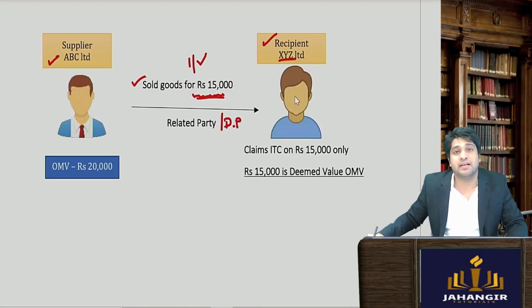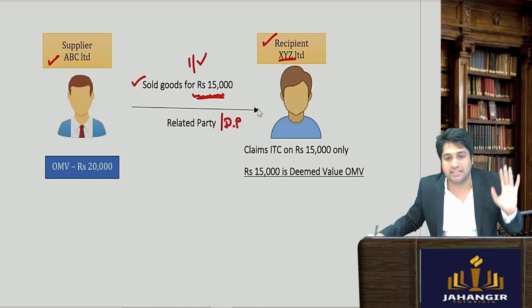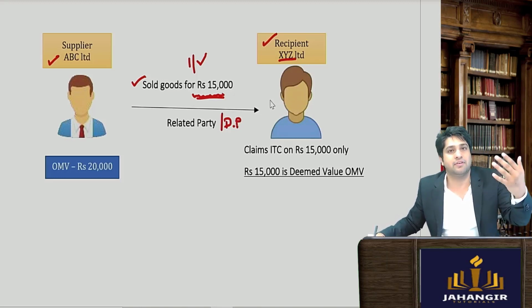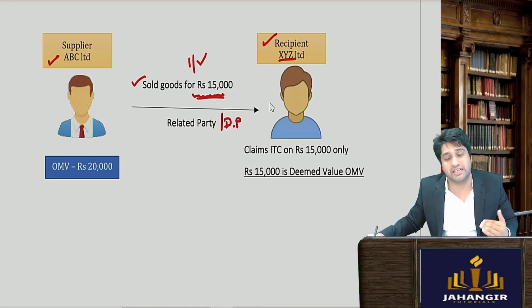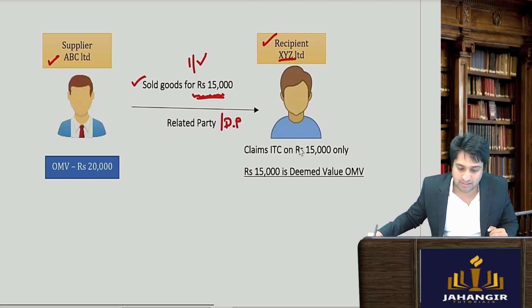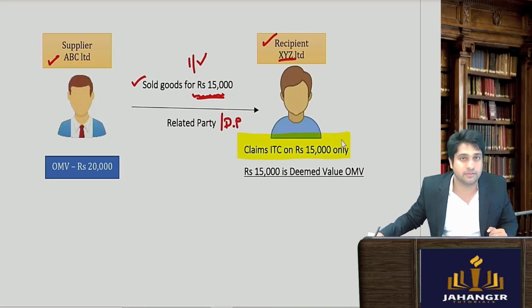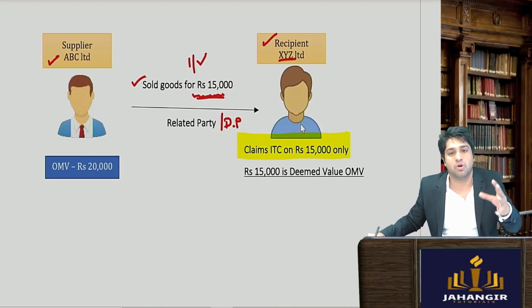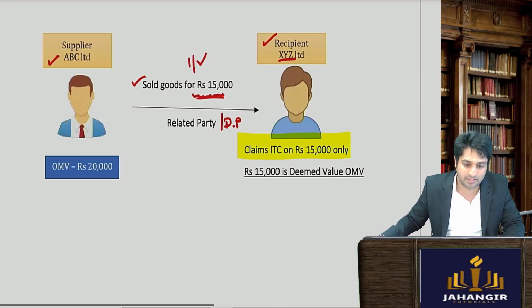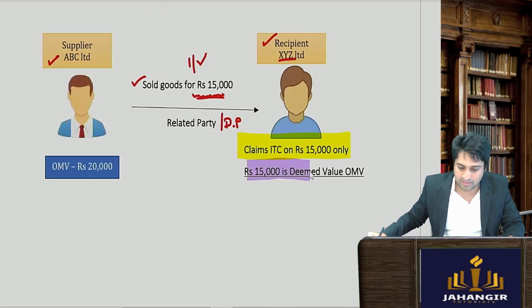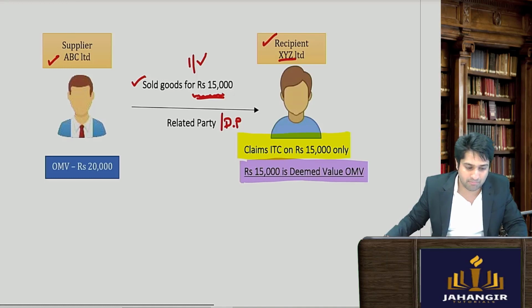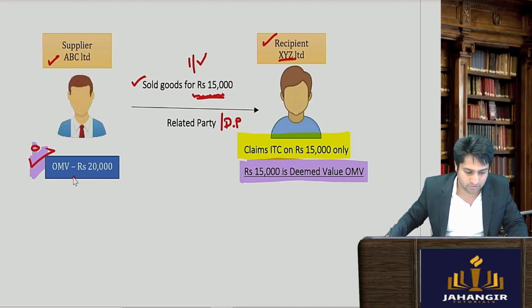The recipient, let's say, is eligible for full ITC, considering that they have fulfilled the conditions for ITC, and they claim on 15,000 only. They claim the benefits of tax on 15,000 only. Then it will be deemed that the value of these goods will be deemed to be 15,000, even if the open market value of the goods are given as 20,000.